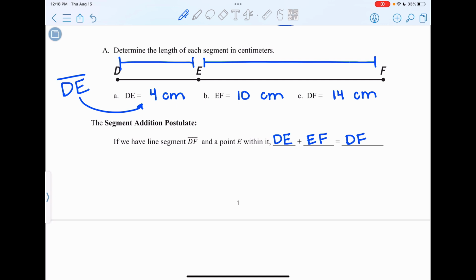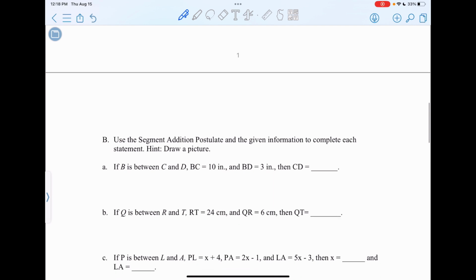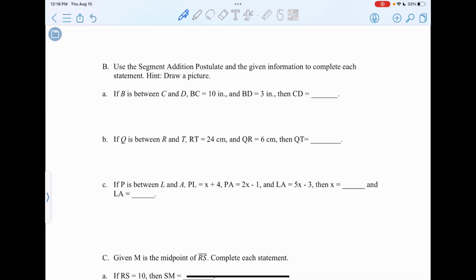And we can use this segment addition postulate to find missing measures of segments if we know other pieces of it. So let's try examples of these. Use the segment addition postulate and the given information to complete each statement. Hint, draw a picture. There's a lot of points and a lot of segments. It is really easy to visualize the information if you draw a picture. So it says, if B is between C and D, so I'm going to draw a segment CD and put B somewhere in between them.